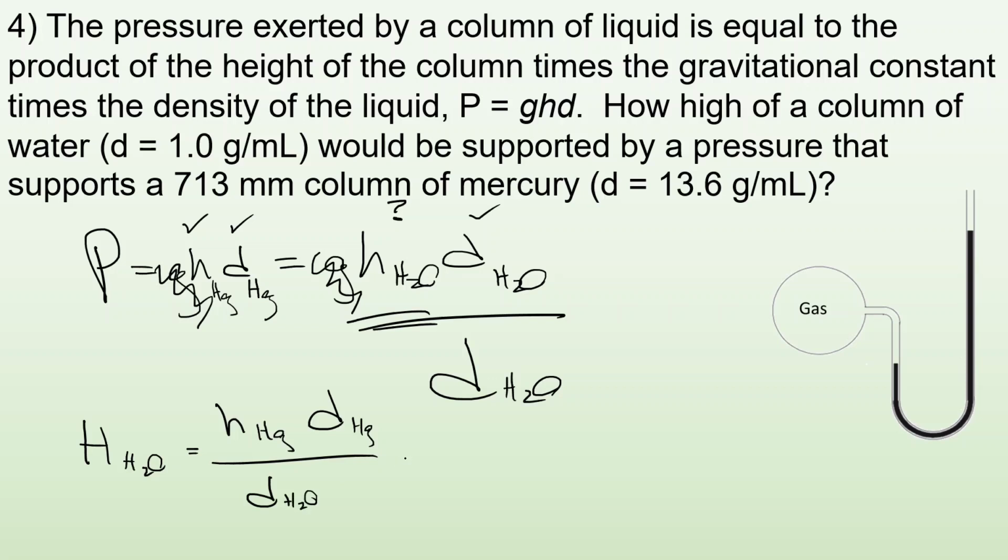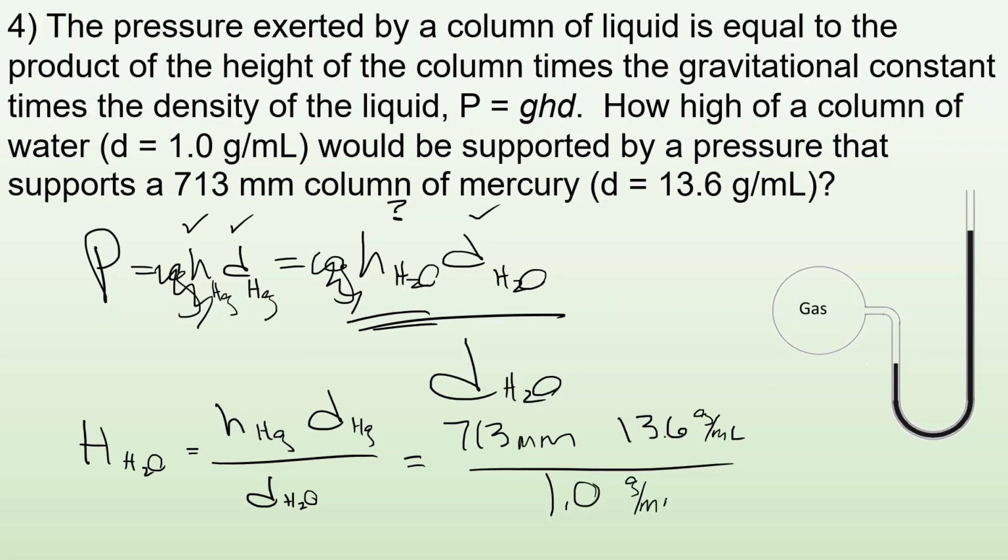So now I got it all rearranged. Now I can plug in my numbers. I have 713 millimeters for mercury times the density of 13.6 grams per milliliter divided by the density of water, which is 1.0 grams per milliliter. My grams per milliliter cancel out. I'm going to be left with millimeters, and the height that I get is 9700 when you do it to 2 sig figs.